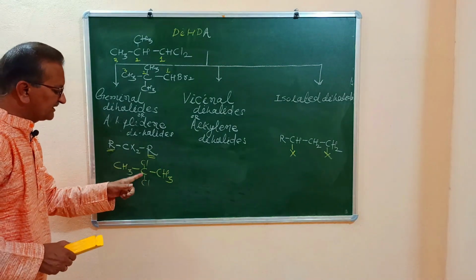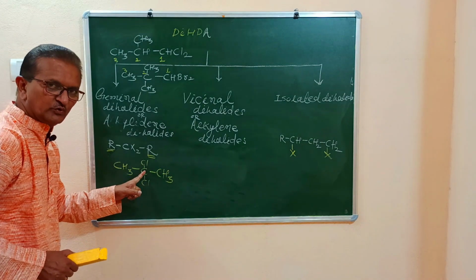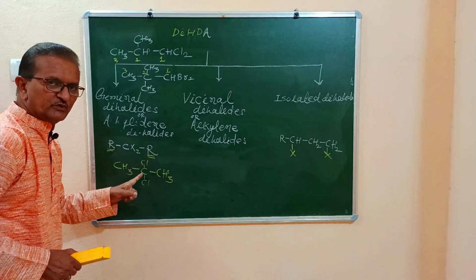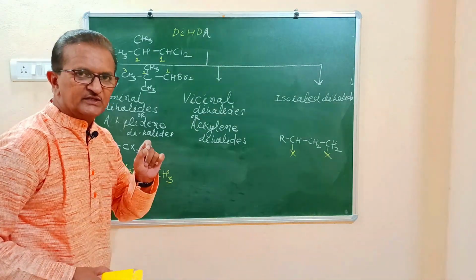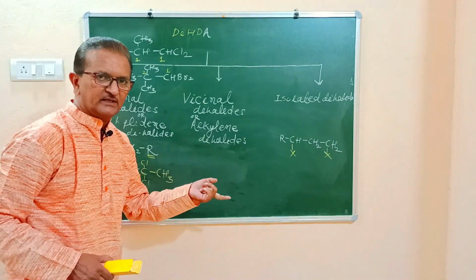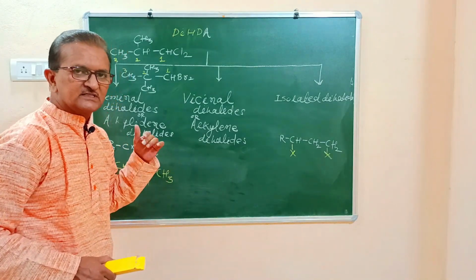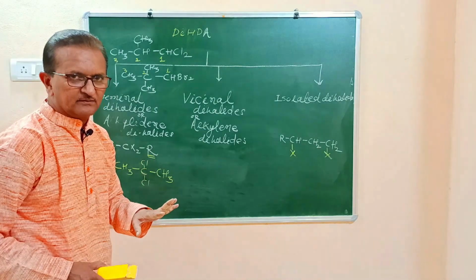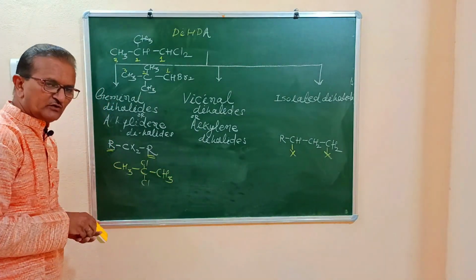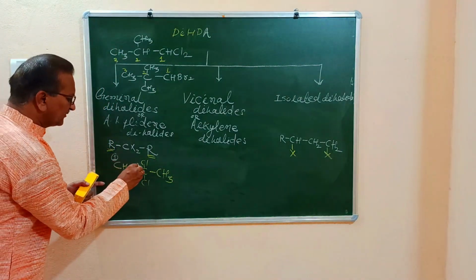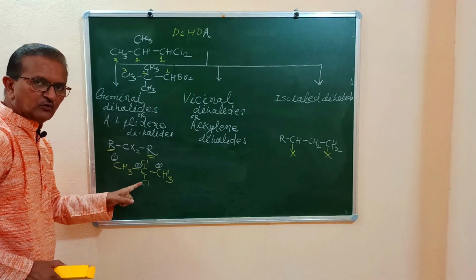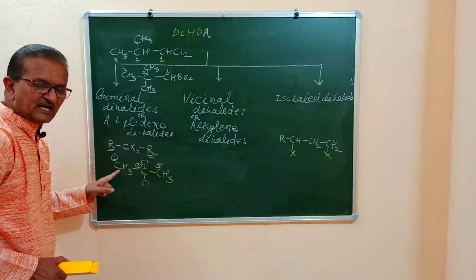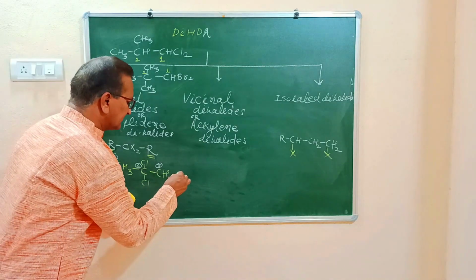Since two chlorine atoms are bonded to a secondary carbon atom or 2-degree carbon atom, this compound is called isopropylidene dichloride or sec-propylidene dichloride. Numbering 1, 2, 3: 2,2-dichloropropane. This is the IUPAC name.